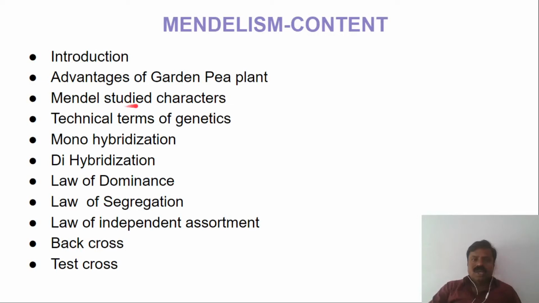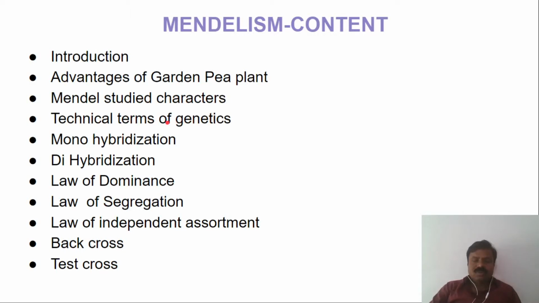And Mendel studied characters. He studied only 7 opposite characters in the garden pea plant. So, what are the characters, we shall discuss under this content. Technical terms of genetics.